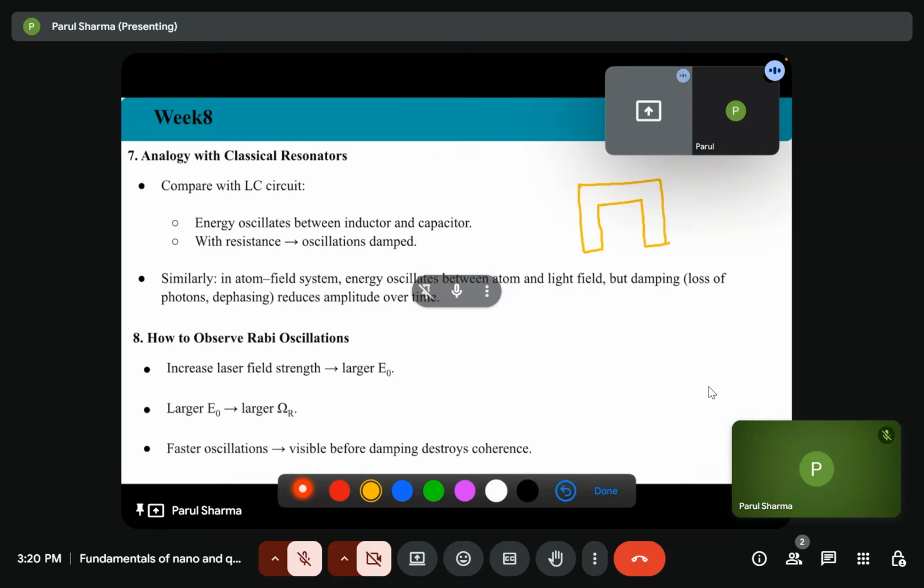If we compare with the LC circuit, then energy will oscillate. So this gap will define the capacitance,